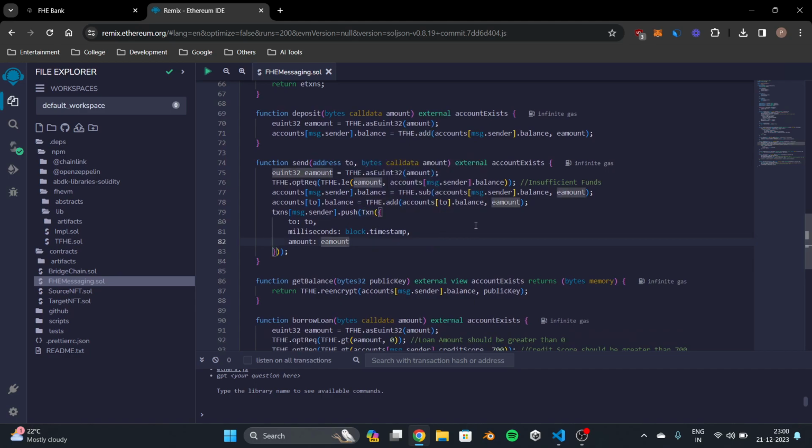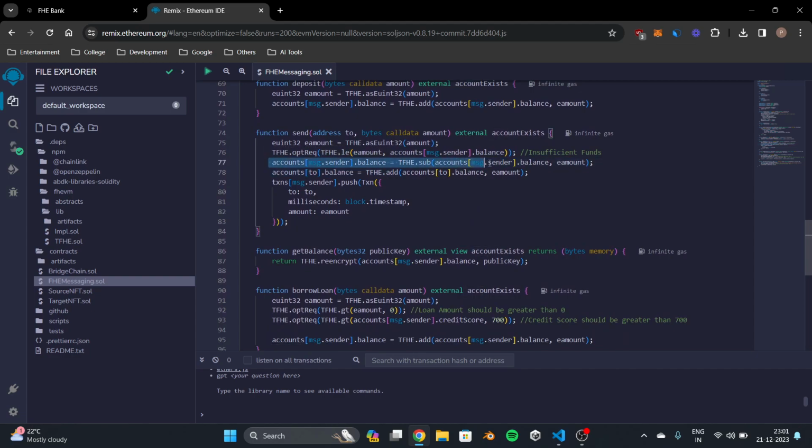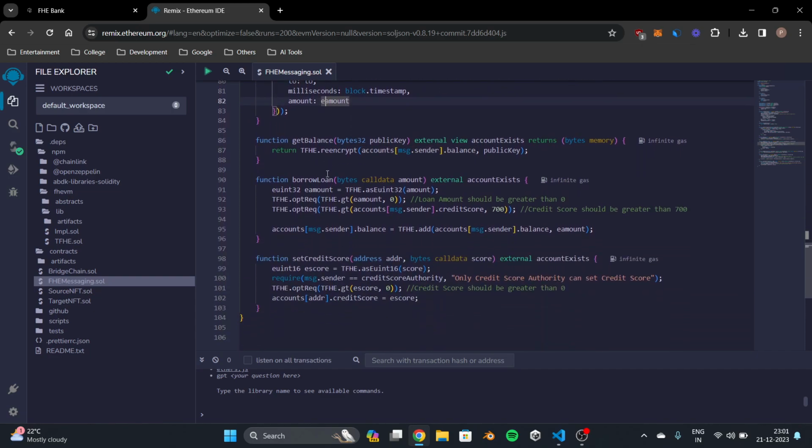So this is the send function. Before sending, we have to check if you have the required funds in your account. So again, we are using the library's less than function. We are checking if the amount that you're sending is less than your balance. Once again, this evaluation is happening on the encrypted data only, so your data always stays encrypted. And then we are subtracting from the sender's account and adding it to the receiver's account. We are storing the transaction as well.